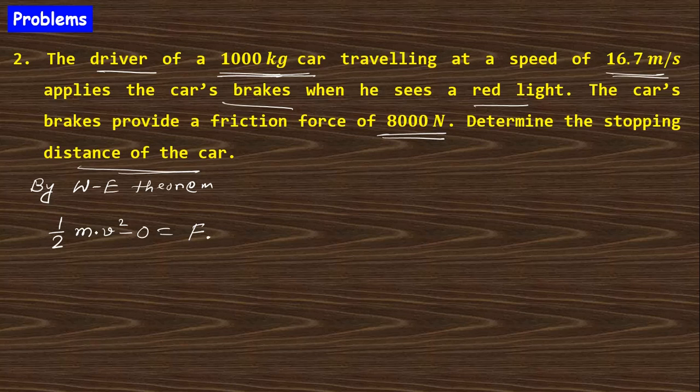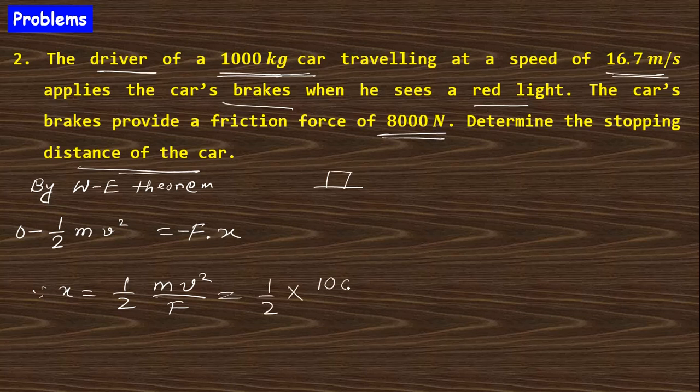This is initial, this is final, this will be 0 minus that, and the work done by the frictional force will be minus, because the force and the displacement are in reverse directions. So this will be minus F into x. This minus cancels out, so x will be half m v square by F. Just put in the values: half m is 1000, F is 8000, and v is 16.7, whole square. If you calculate, this gives you 17.43 meter.